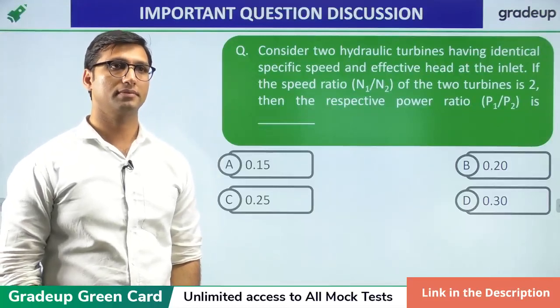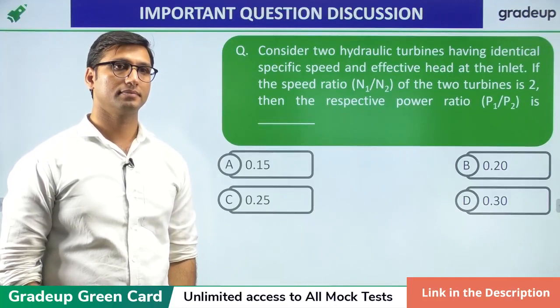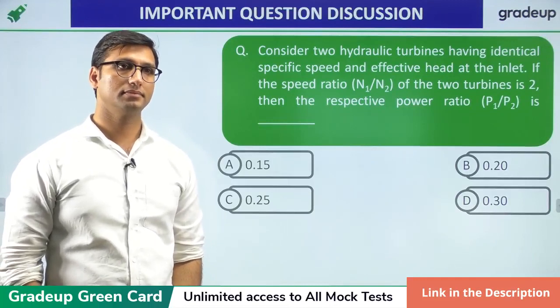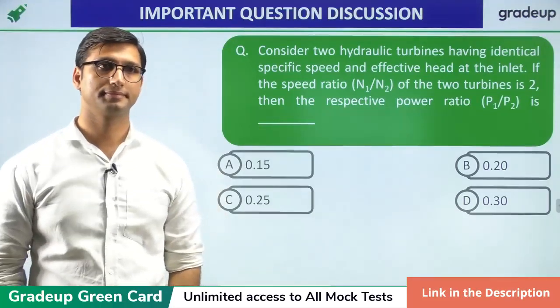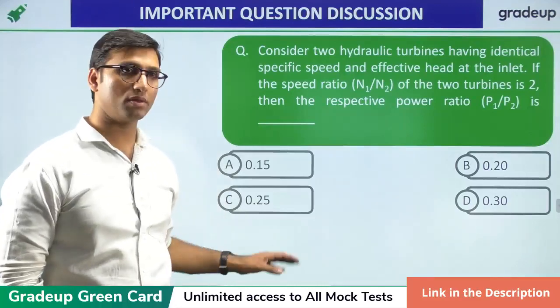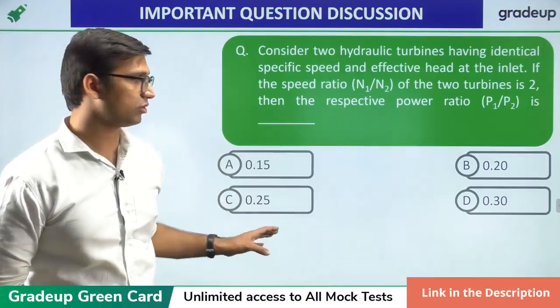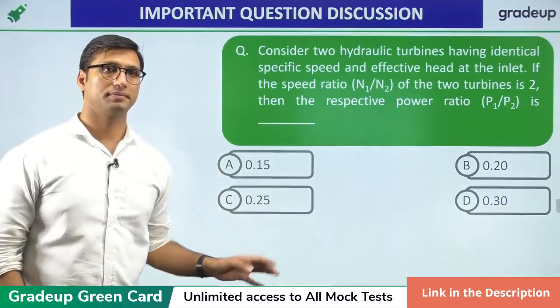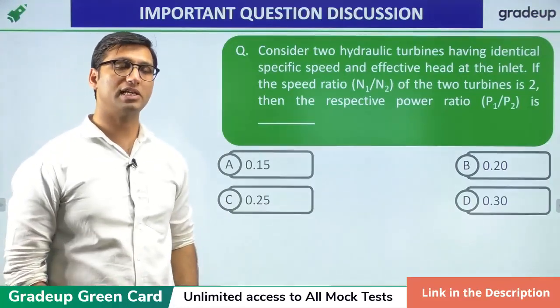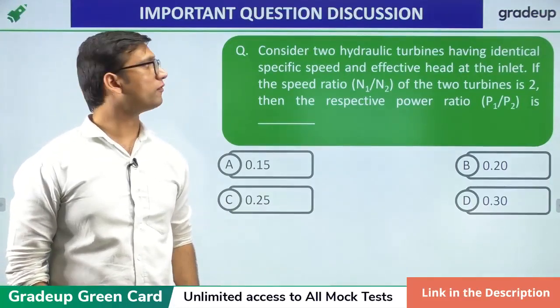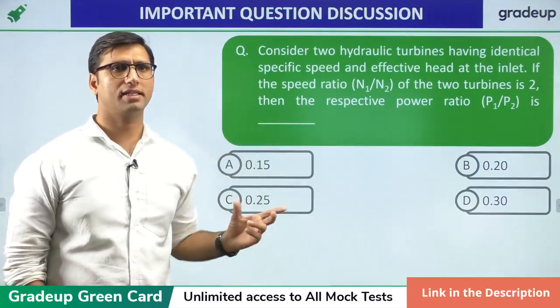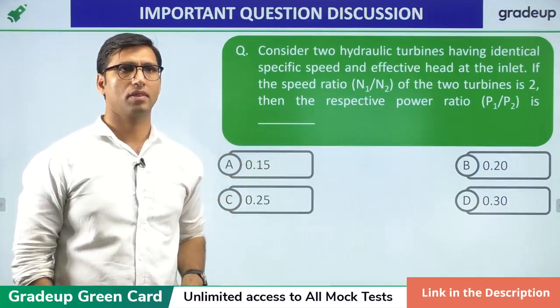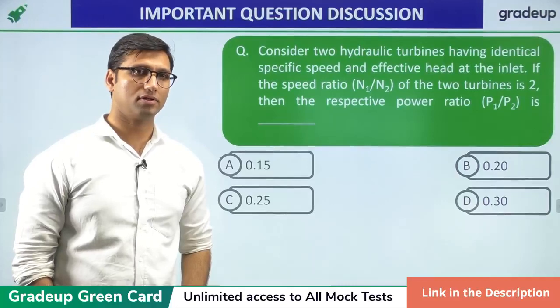Solve the question quickly. I hope you are able to see the question clearly. Please solve the question. You have to use the relation for specific speed of two hydraulic turbines and you will get the answer. That is a small trick, or a small hint, for solving this question.